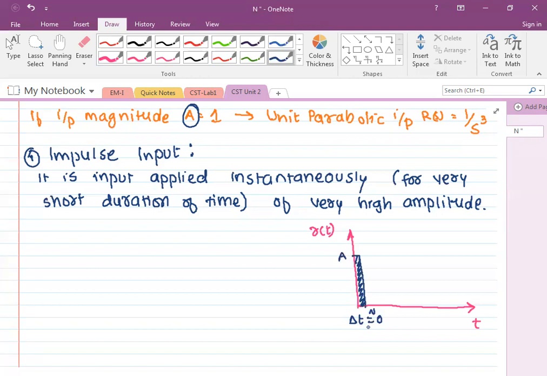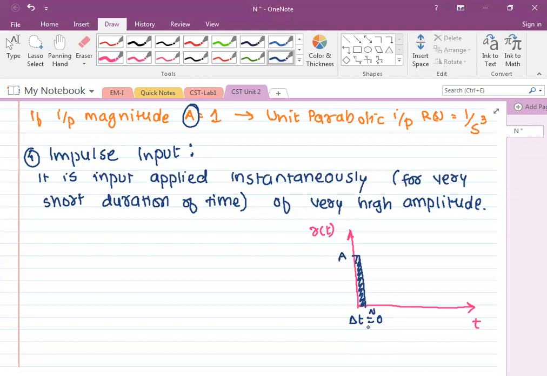Impulse response means the output of a system to impulse input. If I say step response, it is the response of a system to step input. If I say ramp response, it means the output of a system to ramp input.